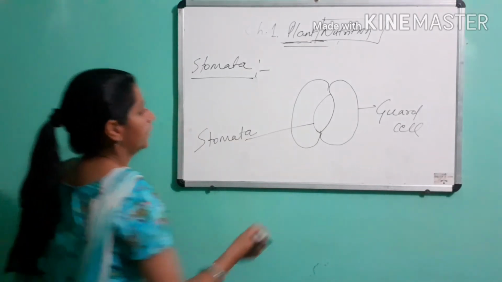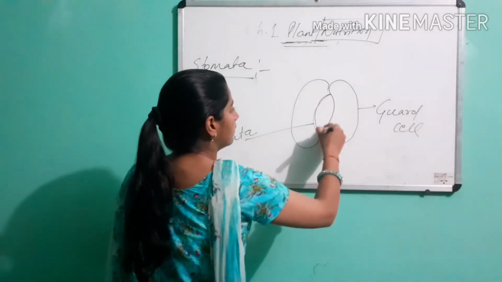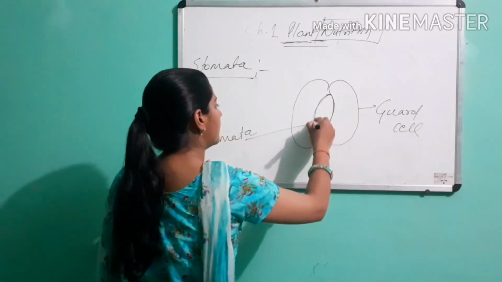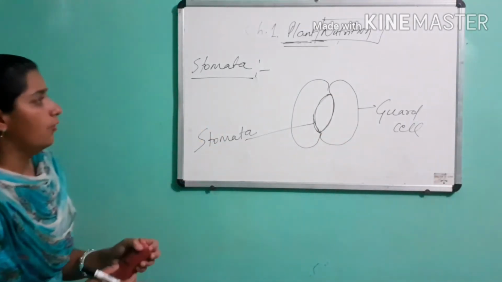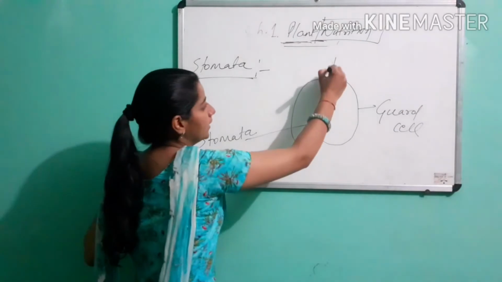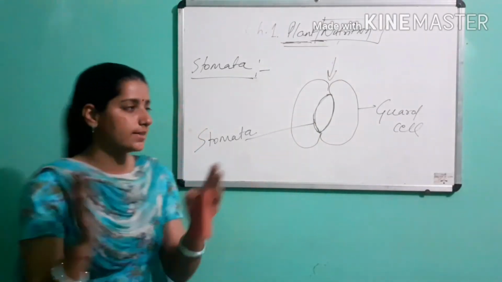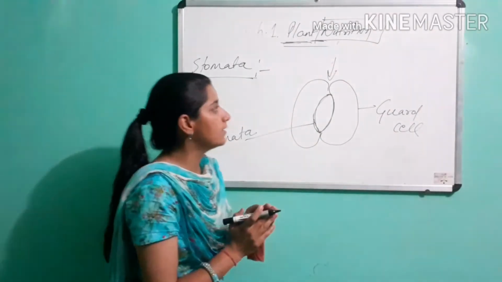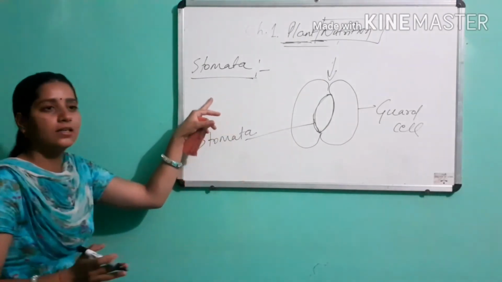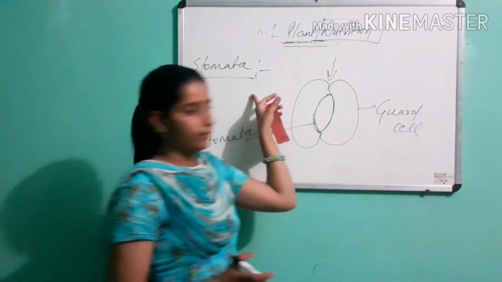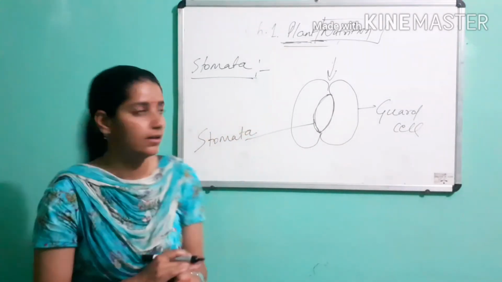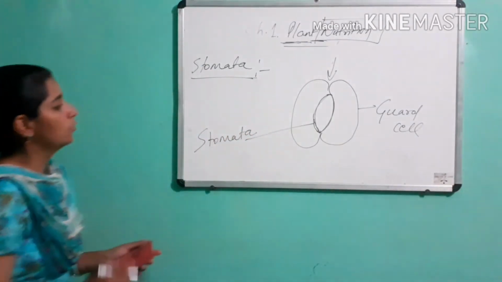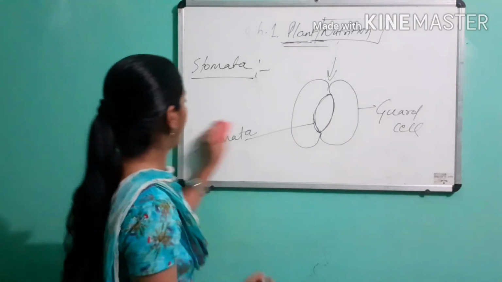The guard cell is surrounding the stomata, fully covering it. When CO2 enters the stomata, these guard cells open, and when the photosynthesis process stops, then the guard cell closes automatically. So this is the structure of stomata.